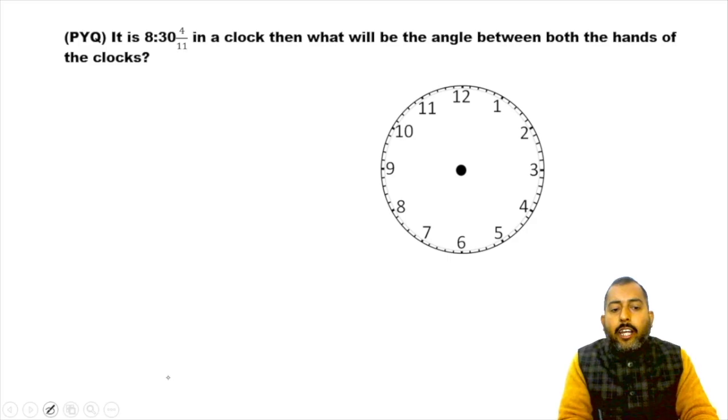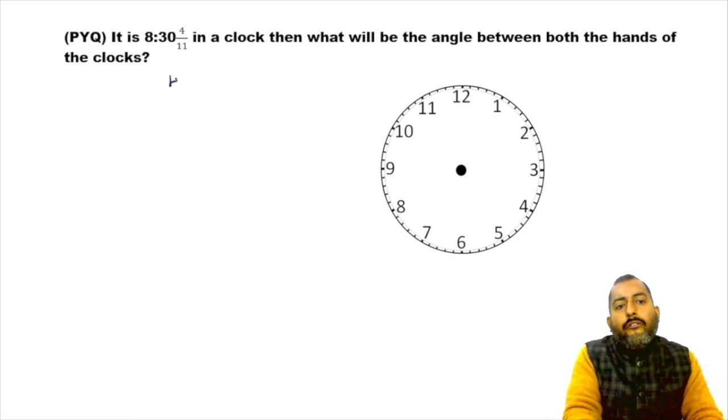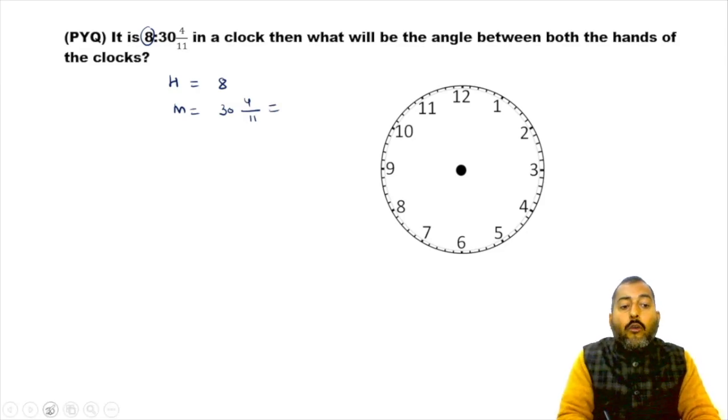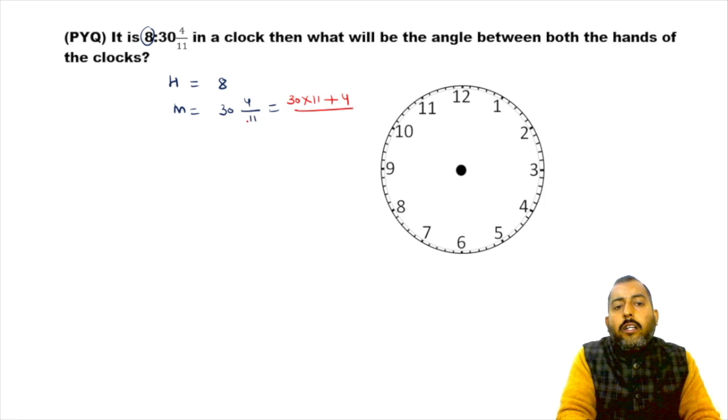It's a PYQ. In this question, your value of h is 8. It is 8 hours something, and your value of minute is 34 by 11. It's a mixed fraction. How we can resolve a mixed fraction? For resolving this mixed fraction, do this: 30 into 11 plus 4 in the numerator, divide by 11. It comes out to be equal to 334 upon 11.